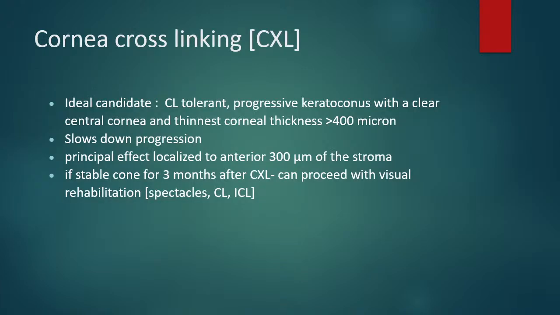As we saw in our patient, both eyes had been subject to corneal cross-linking at some point, 2017 in the right eye and 2019 in the left eye. The ideal candidate for a corneal cross-linking procedure is a patient who is contact lens tolerant and has a progressive keratoconus with a clear central cornea and thinnest corneal thickness of more than 400 microns. The main goal of corneal cross-linking is to slow down the progression, and the principal effect is localized to the anterior part of the stroma.